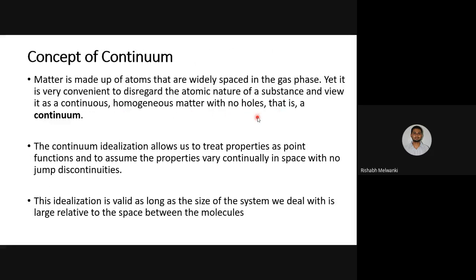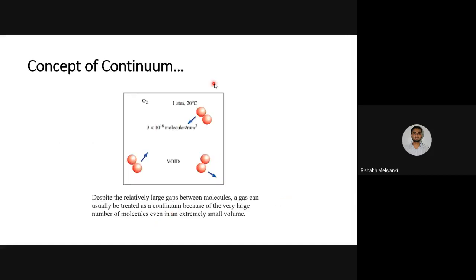Next, continuum. What is continuum? We assume that the gas phase, even though atoms are widely spaced, is continuous and homogeneous. How can we make this assumption? On the basis that the size of the system which we are dealing with is relatively large compared to the space between the molecules. So the size of the system is large as compared to the space between the molecules.